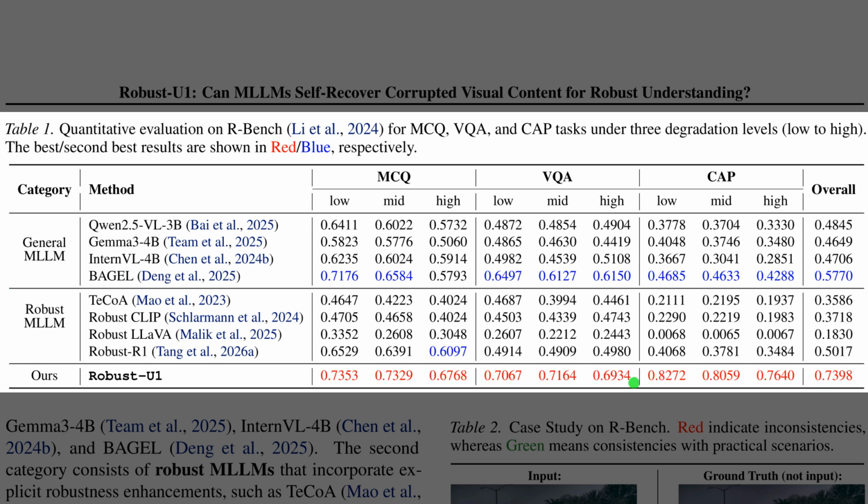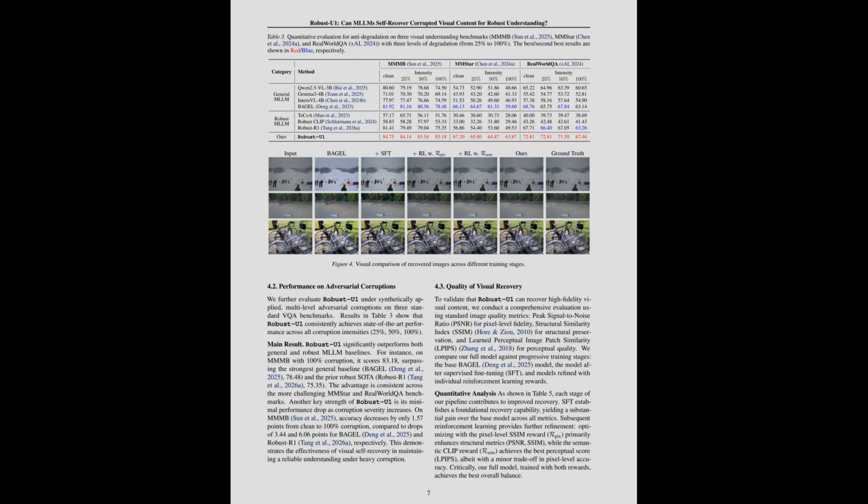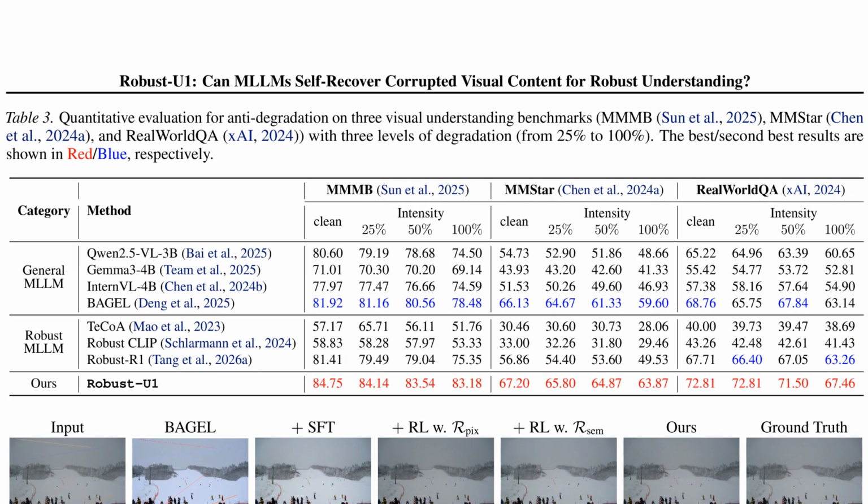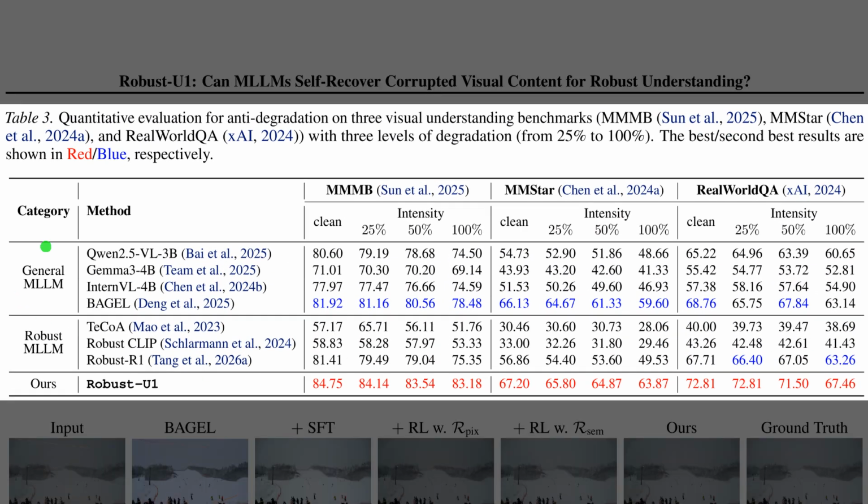Table 1 presents a comprehensive evaluation of robustness on the R-bench dataset across 3 different task types. Robust-U1 consistently outperforms all baseline models, including both general and specialized robust models. For instance, our model achieves an overall score of 0.74, which represents a substantial jump over the next best model, Bagel, at 0.58. This shows that the self-recovery pipeline is highly effective at preserving accuracy, even when noise levels are high.